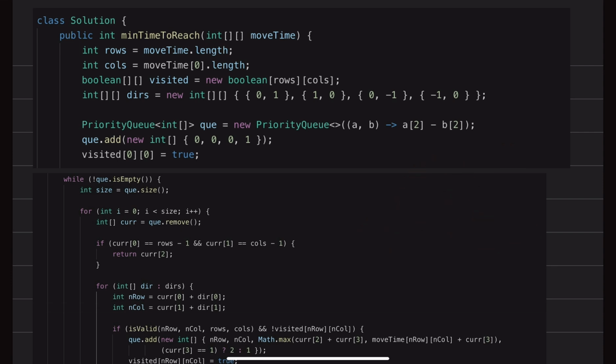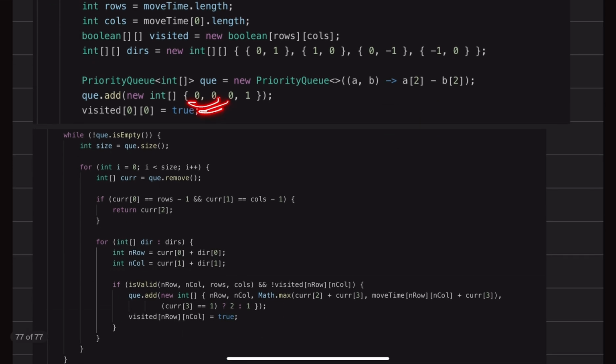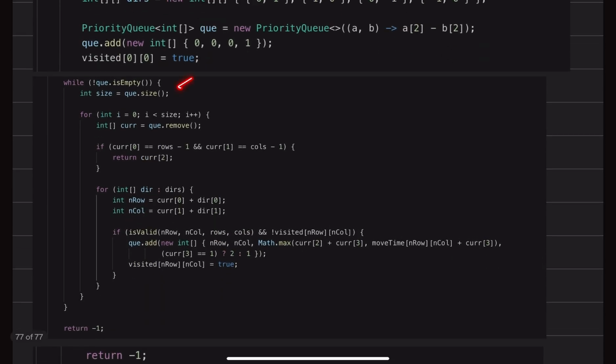In the queue I'll be adding an array of integers. This array will always have four values: the row, the column, the time, and the second, which I'll be using for the current transition. In the beginning, the second I'll be using is 1 second, because the first transition will happen with 1 second only. Now I have marked this 0,0 as true because I have already visited this, and I'm adding this in the queue. Then I've just done the algorithm steps.